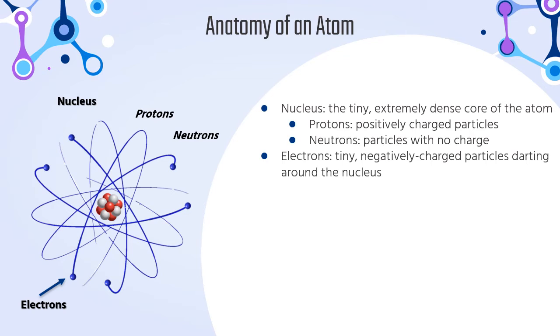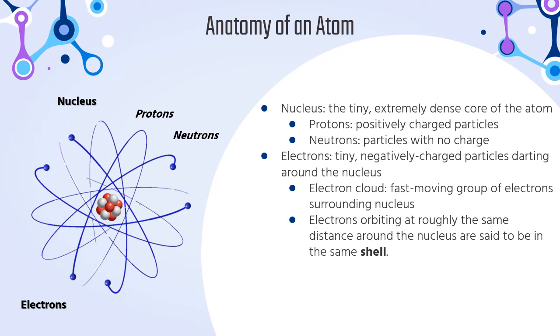Electrons, those are the little blue ones that are going around. The lines represent the path of the electron, because electrons are tiny, teeny tiny, negatively charged particles that dart around the nucleus. They don't necessarily go in the same orbit. It's more like your book compares it to the flight of a bee. It just kind of zips around the nucleus, but it's attracted to the nucleus, so it doesn't fly away. It stays around the nucleus of the atom. And so that's why you see everything kind of going around there.